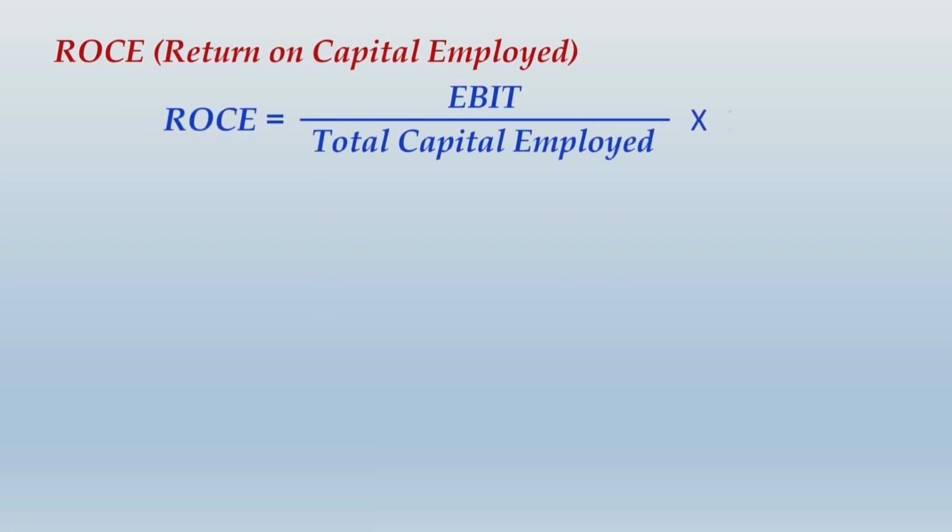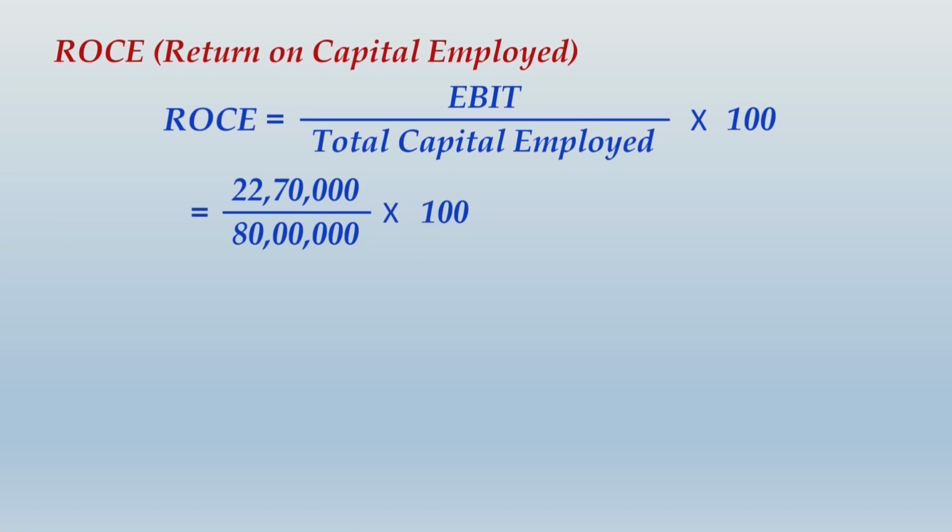Return on capital employed. I have been telling you always that this is a calculation that you have learnt and you know it so well. It is EBIT upon total capital employed. So EBIT was how much? 22,70,000. Capital employed is 80 lakhs. We have learnt in details the significance of this ratio earlier.